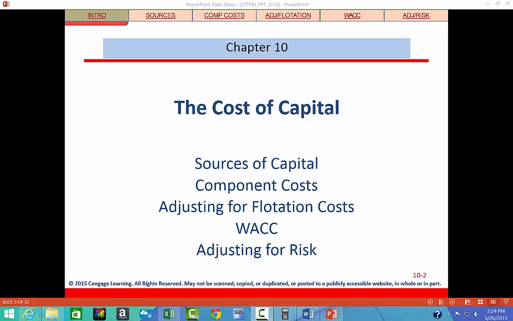In Chapter 10, we're going to learn about the cost of capital. And so the major objectives for this chapter is for you to be able to explain why the weighted average cost of capital is used in capital budgeting, for you to be able to estimate the costs of different capital components, and those are debt, preferred stock, retained earnings, and common stock, and then for you to be able to combine the different component costs to determine the firm's weighted average cost of capital.